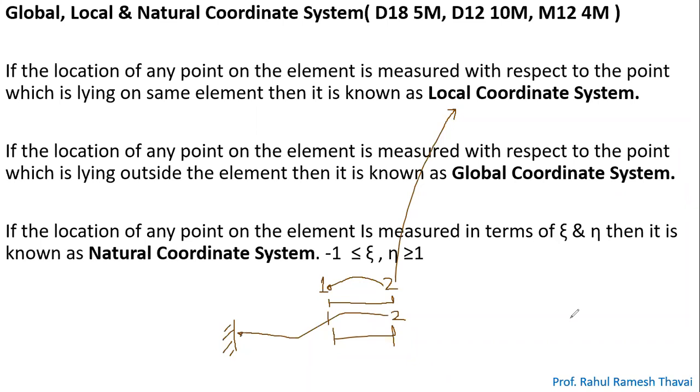Such a system is called a global coordinate system. So if you measure the location of node 2 with respect to node 1, it is local. But if you measure it with respect to this fixed support, outside the element, it is a global coordinate system.